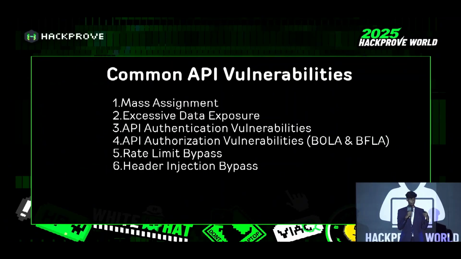Here are 6 common vulnerabilities which are very easy to find, and the impact is also big. We can easily find these kinds of vulnerabilities with big payouts in bug bounty programs. We are going to see mass assignment and excessive data exposure, API authentication vulnerabilities, API authorization vulnerabilities, BOLA and BFLA, API rate limit bypass, and header injection bypasses as well.